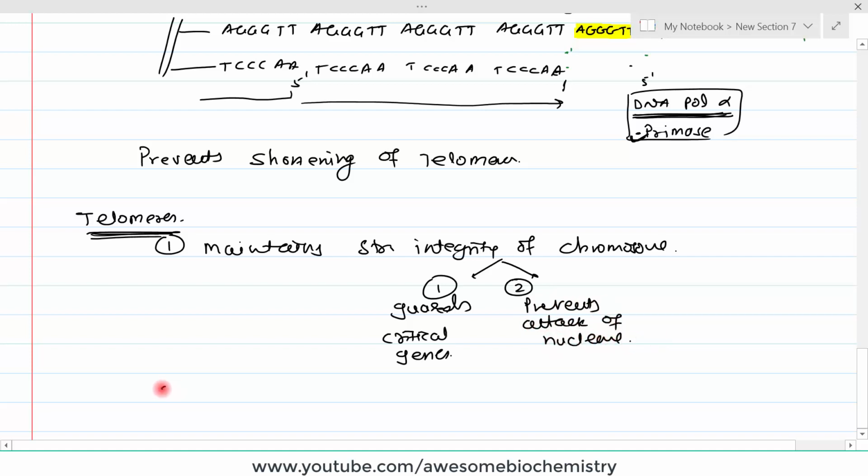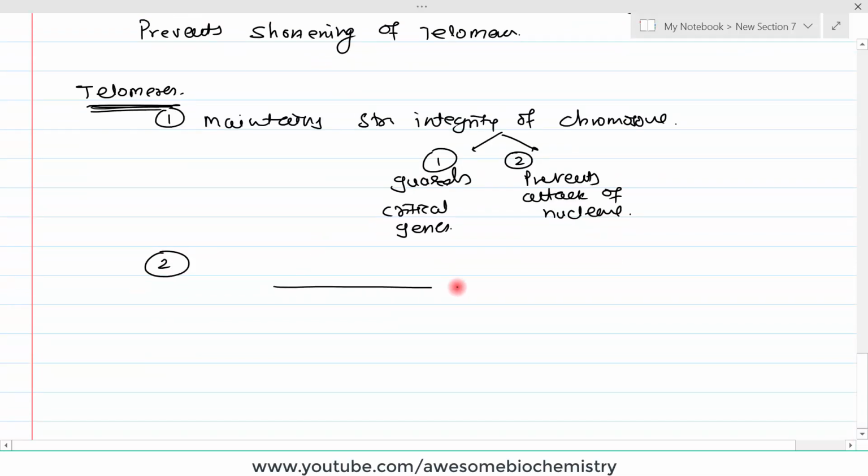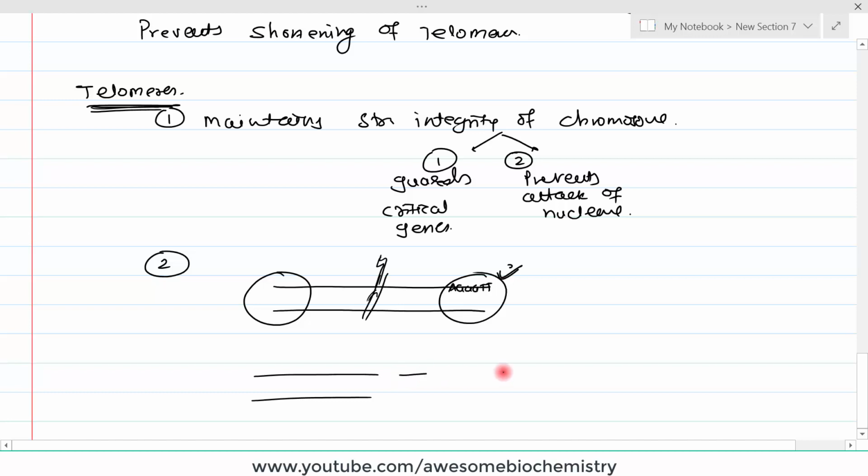The second thing is that we know telomeres are very specific in nature. Suppose these are the terminals of DNA. They have very peculiar repetitive sequences, so A, G, G, T, T. These peculiar repetitive sequences are known to our enzymes. So what happens? Sometimes DNA gets damaged, and suppose this much part of the DNA gets damaged and both strands are broken. So now our DNA looks like this. Here both strands are broken.